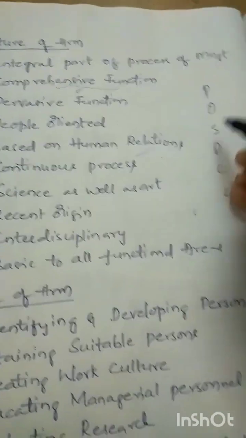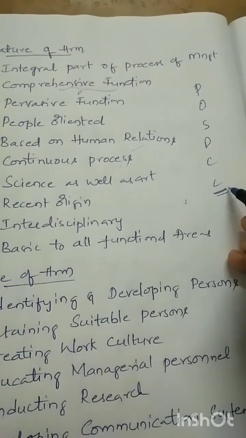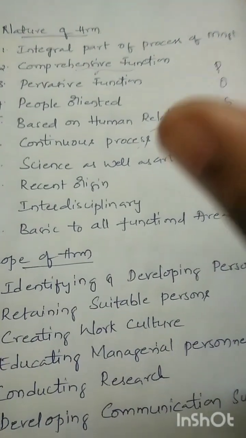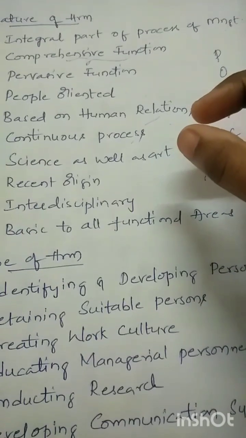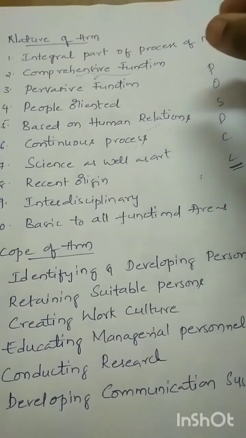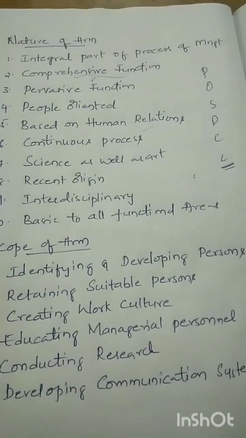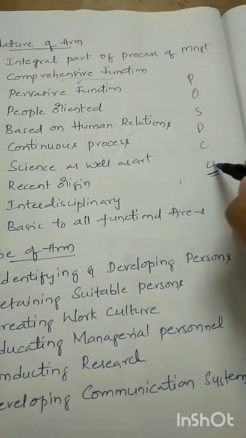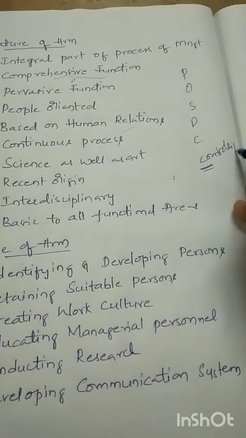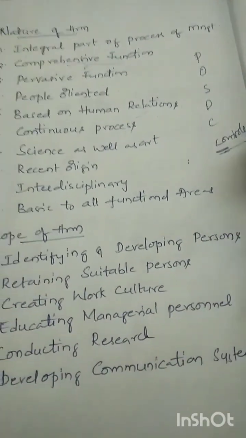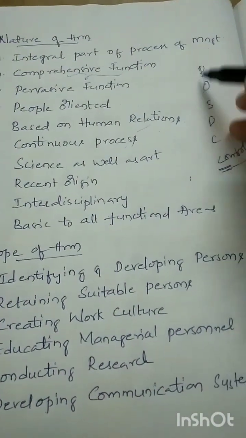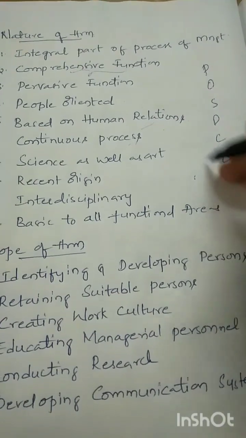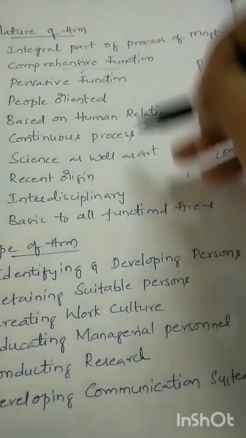After controlling, we will check whether the policies and practices implemented in our organization are going according to our plan or not. This checking is called controlling. After controlling, if any need arises for human resources in our organization, again we will plan the human resource, again we will go for planning and organizing. So this is a continuous process.